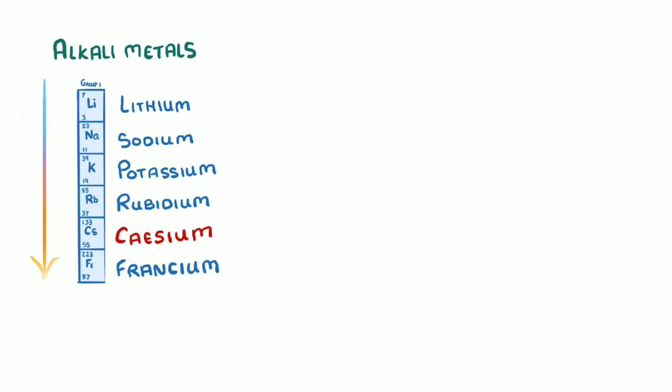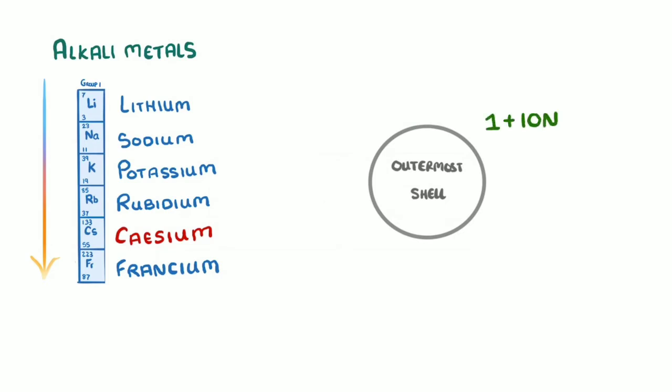And because the alkali metals are all in group 1, we know that they all have 1 electron in the outermost shell. So in order to react and be stable, all they need to do is lose that 1 single electron, which is pretty easy because there's only 1 electron to lose. And because they lose a 1 negative charge, they'll become a 1 positive ion.